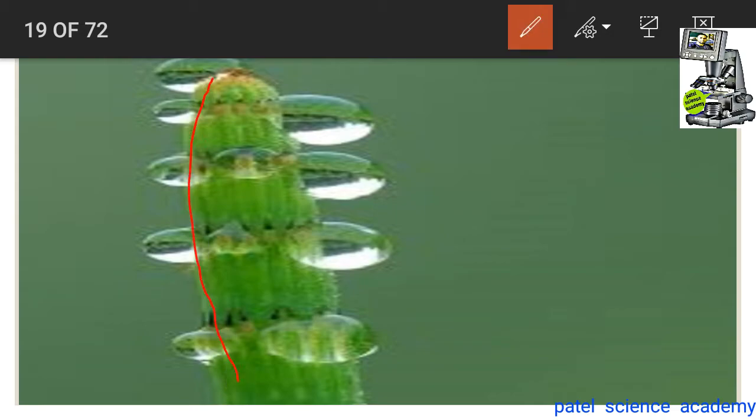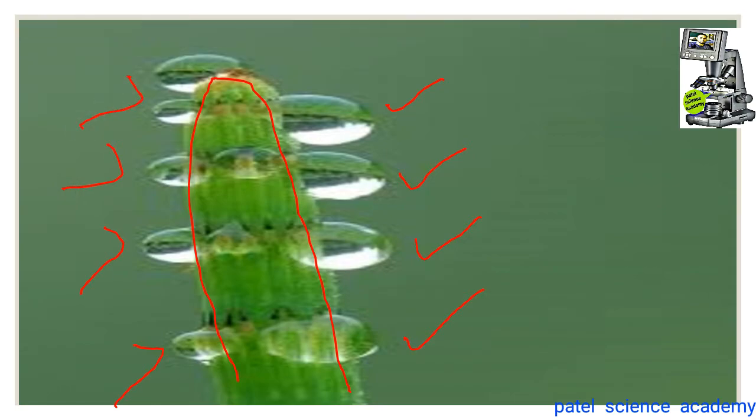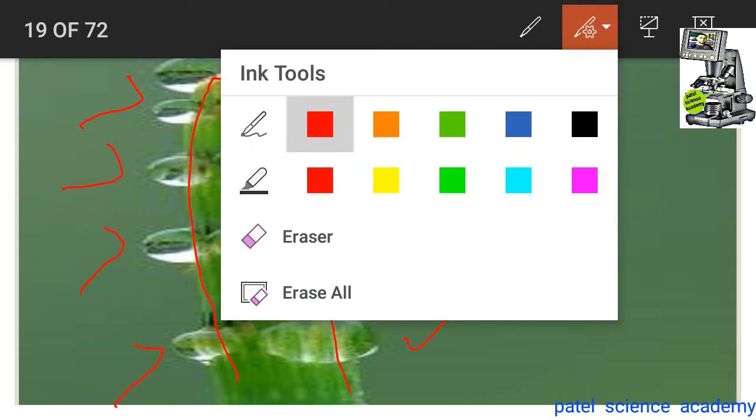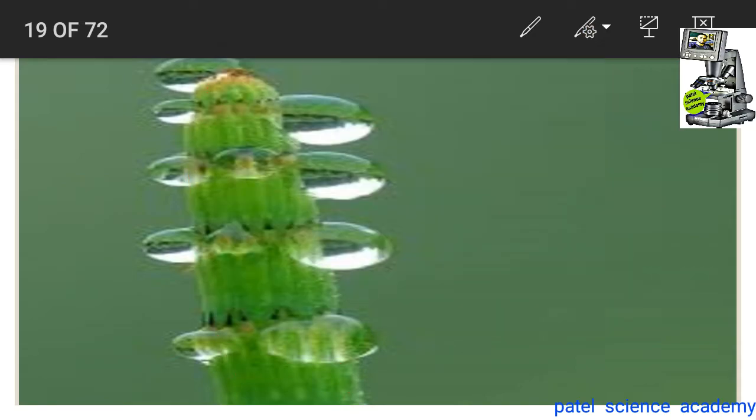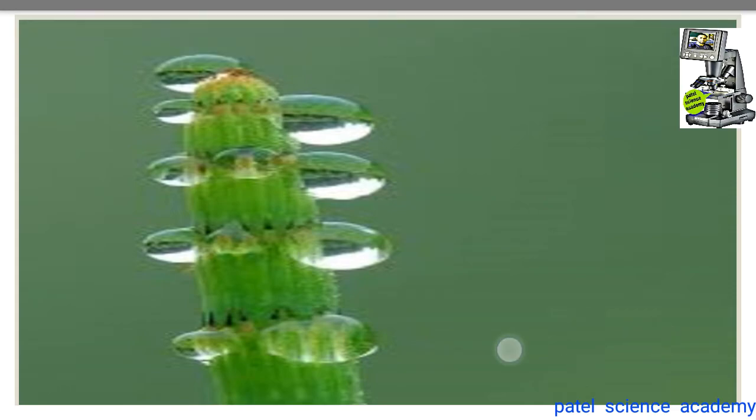This is the plant stem, and you can see this drop of the water exudate from this part, and this is nothing but the process of guttation, because the removal of the water is taking place through the intact plant part in the form of the liquid.